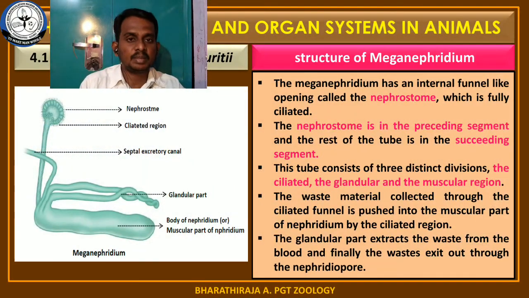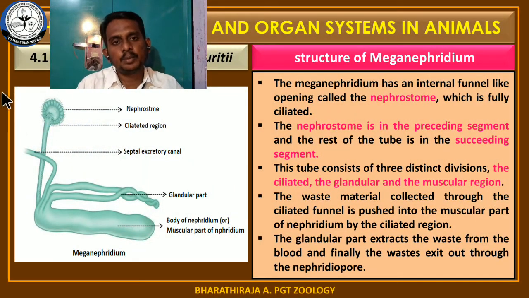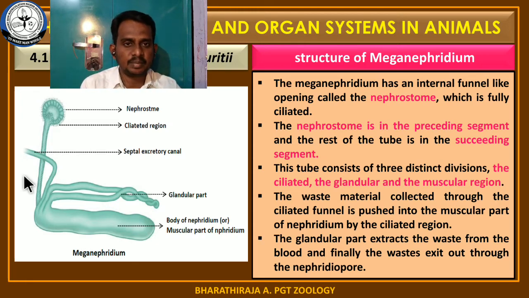Meganephridia start at the 19th segment. In which segment is the nephrostome alone present? The 18th segment. The remaining part of the meganephridium is found in the succeeding segment, that is the 19th segment. The majority of the part is found in the segments, and the head region, that is the nephrostome alone, is present in the previous segment. Here, nephridium means a preform of the nephron. We call the preform of the nephron a nephridium, so don't get confused by the word.